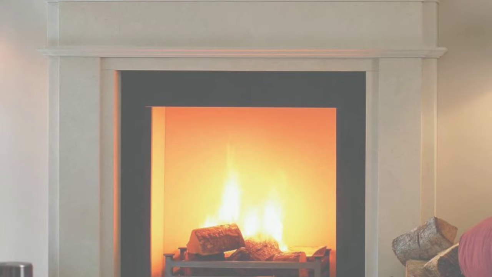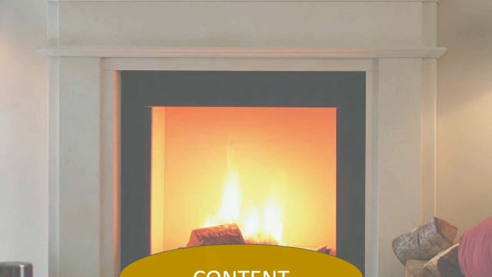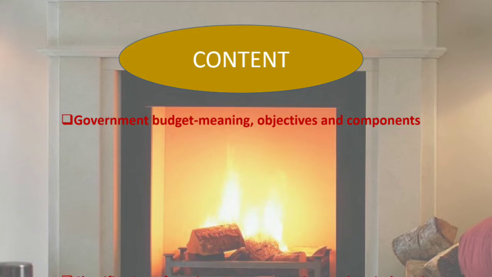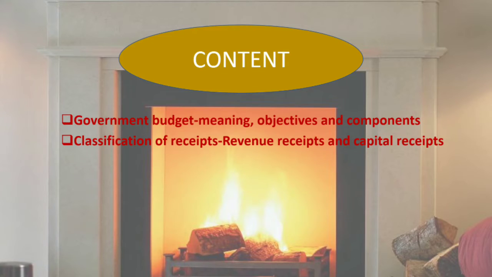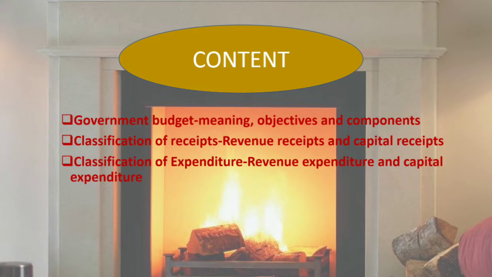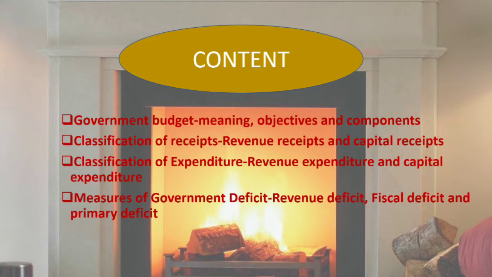So students, you are familiar with the content of the chapter that includes the following content. First is government budget meaning, objectives and components. Then we studied about classification of receipts, revenue and capital receipts, classification of expenditure, revenue and capital expenditure. Then we studied about three types of budget: balanced budget, surplus budget and deficit budget. There are three types of government deficit, that is revenue, fiscal and primary deficit. So let's recapitulate all the points again in this video.